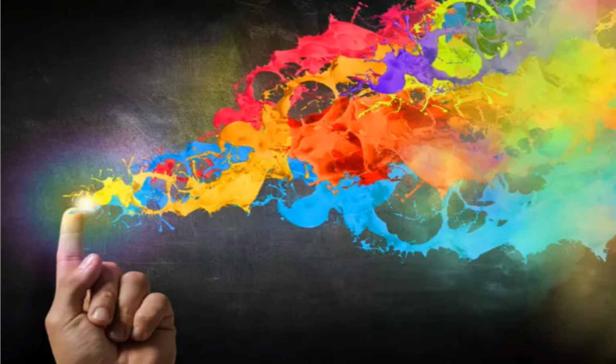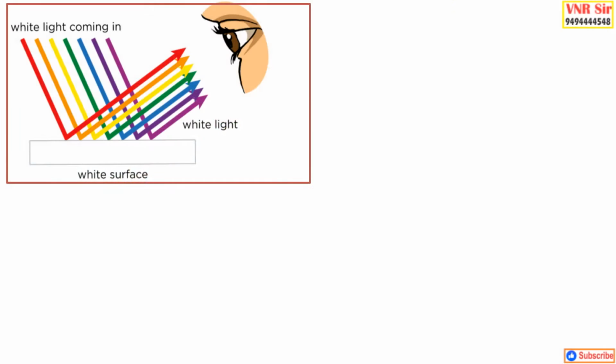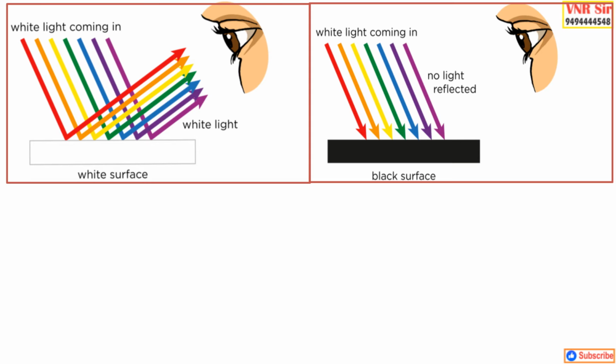The light which is coming from the sun is white. So Newton proved that the white light consists of many colors. So when this white light falls on any surface, if the surface reflects all the light which is falling on it, then that surface appears as white. Once again, if the surface or the object reflects all the white light falling on it, then it appears as white in color. Then what about black?